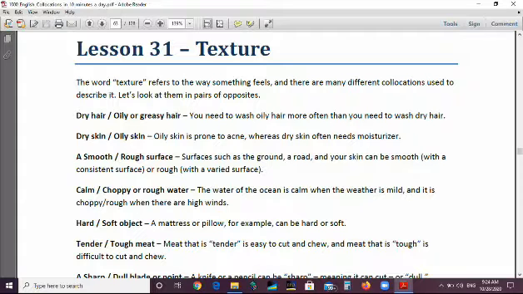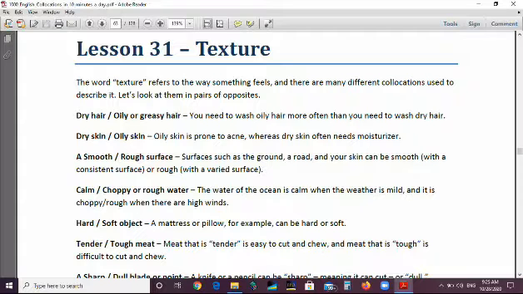We have dry skin, oily skin. Oily skin is prone to acne, whereas dry skin often needs moisturizer. A smooth surface, the opposite is rough surface. A smooth surface, rough surface.